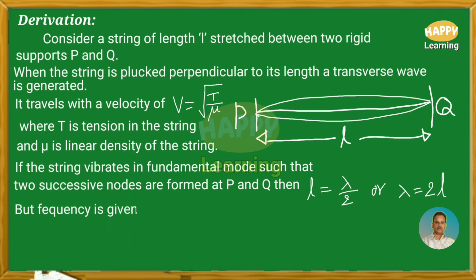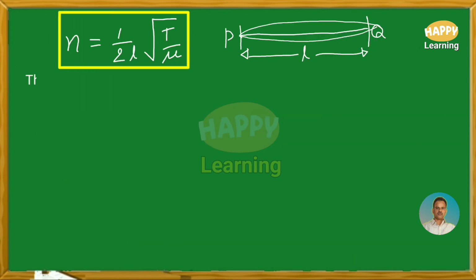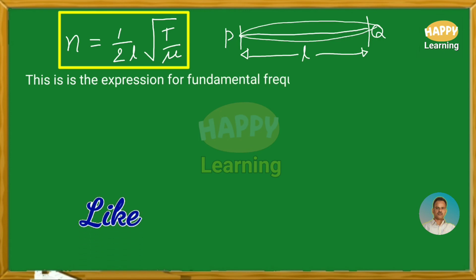But frequency is given by N is equal to v by lambda. Combining the above three equations, we get N is equal to 1 by 2L root of T by mu. This N equal to 1 by 2L root of T by mu is the expression for fundamental frequency.